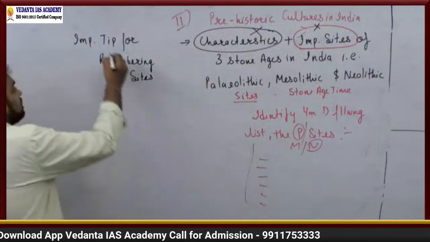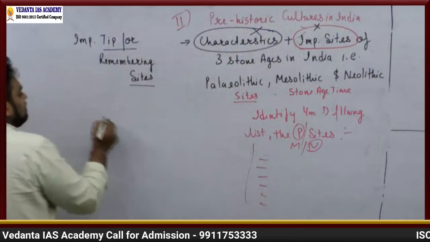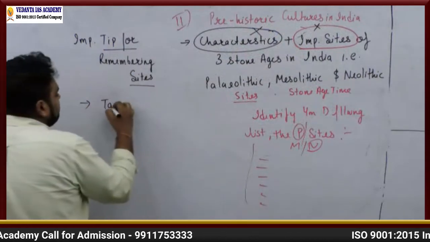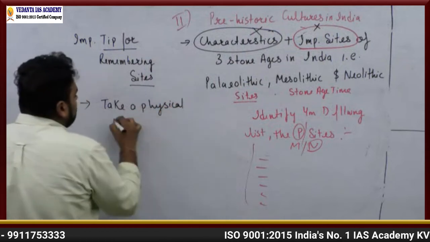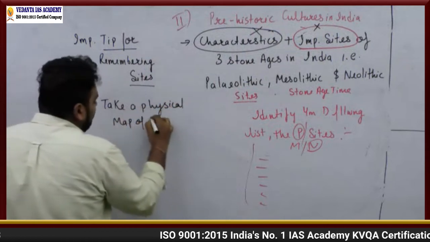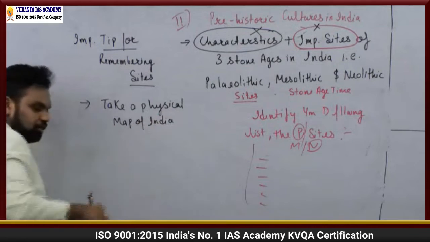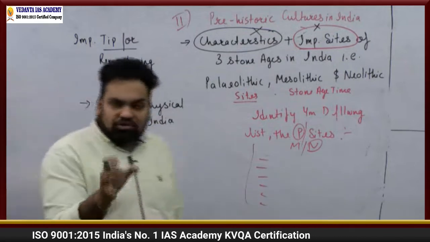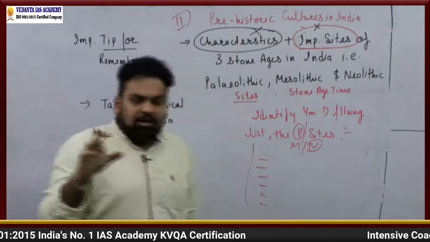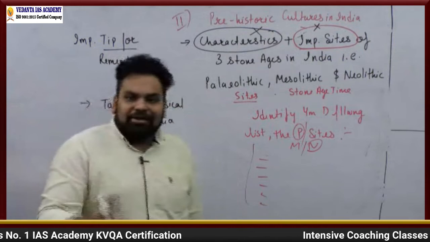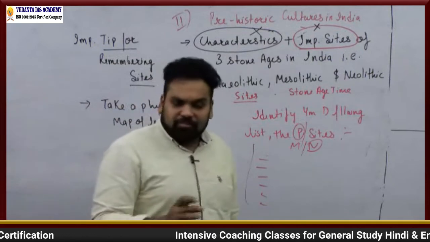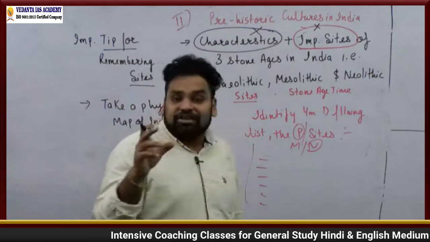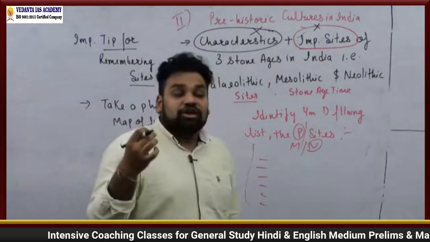So the important tip for remembering sites is to take a physical map of India. Or wherever you are making notes, supposedly you have written Paleolithic on one page, then leave that page, and you can paste a map on it.